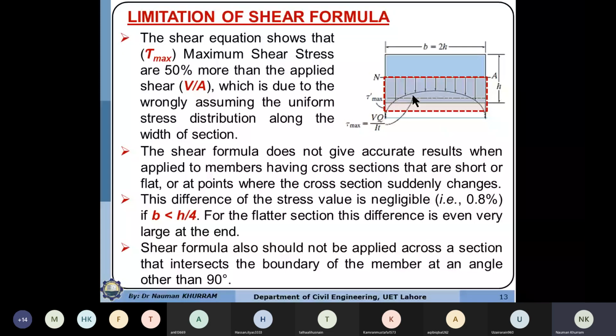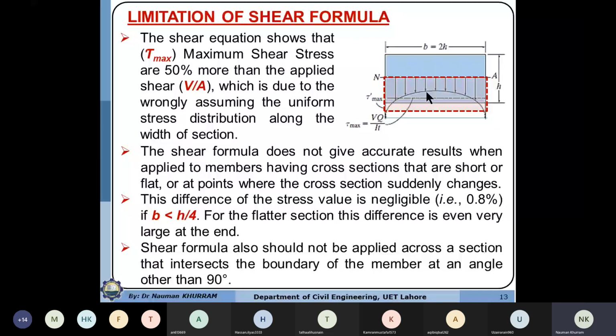It is also a concave or parabolic distribution along the width direction. Shear stresses are maximum at the extreme fiber, and when we move toward the center, the shear stress is lesser. So what is the reason? Actually, the outer surfaces are not confined or restricted from one side. On the other hand, if you take any particle at the inner surface, this particle is confined or surrounded by material from all sides.